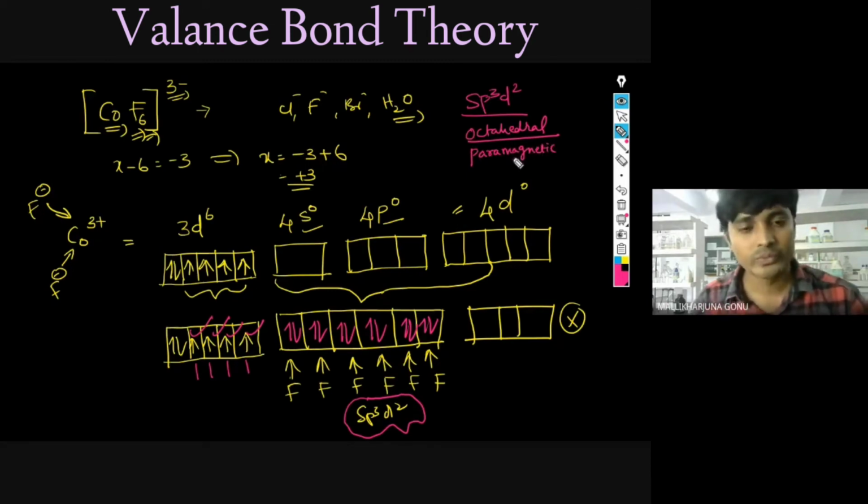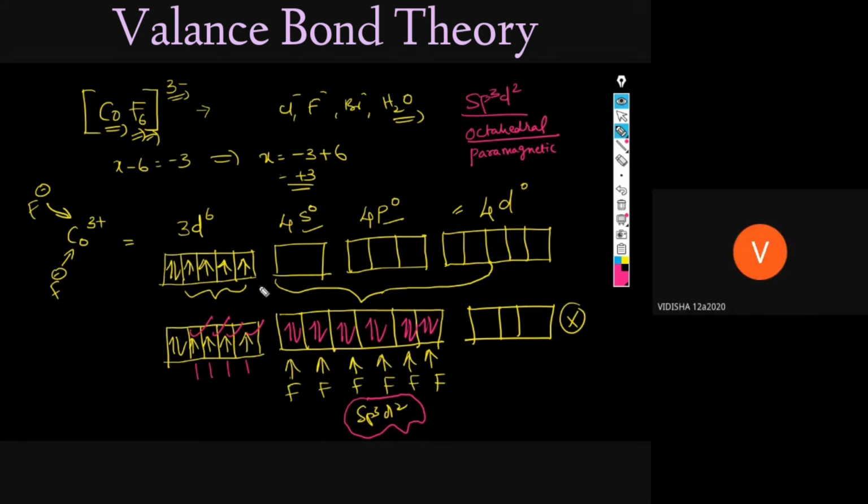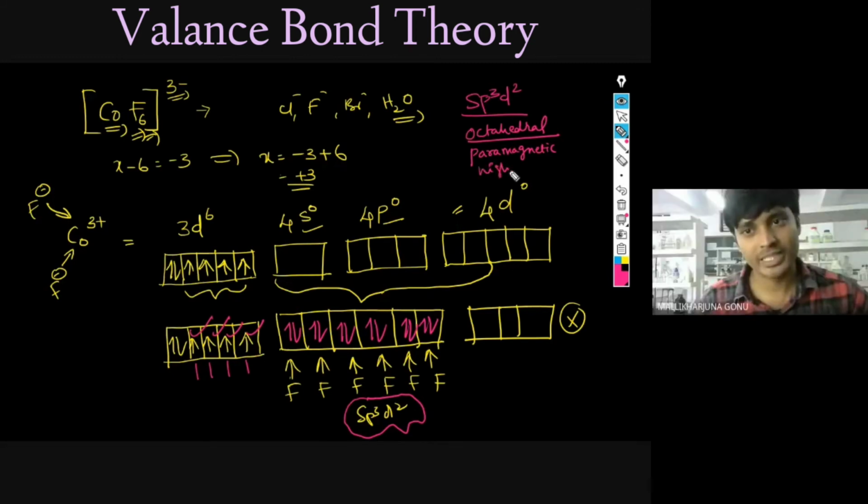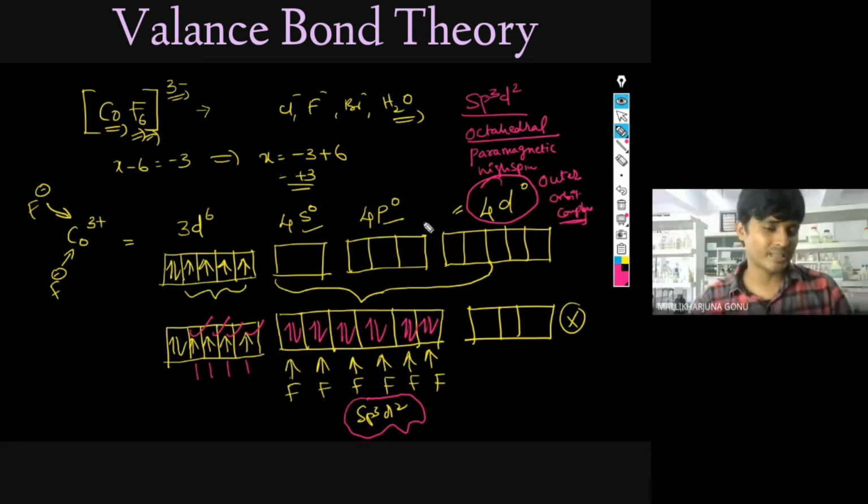Okay. Now, is the complex high spin or low spin? High spin. This is high spin. Or this is called the outer orbital complex, outer d orbital complex, because these outer d orbitals are used in the hybridization. That's how we call it an outer d orbital complex. Okay, now I think it is clear to you. This is only valence bond theory. So different types of complexes they will give, and they will ask you all these questions.